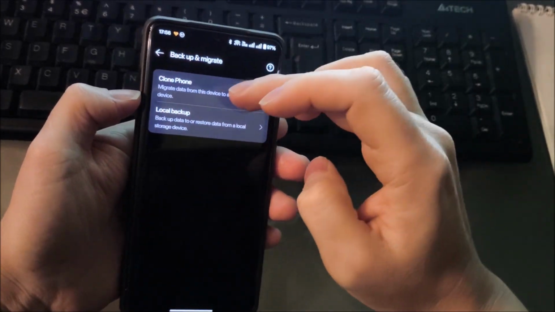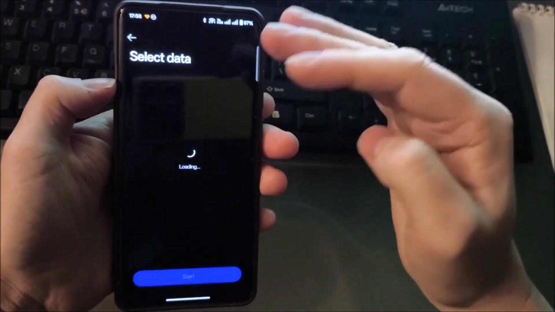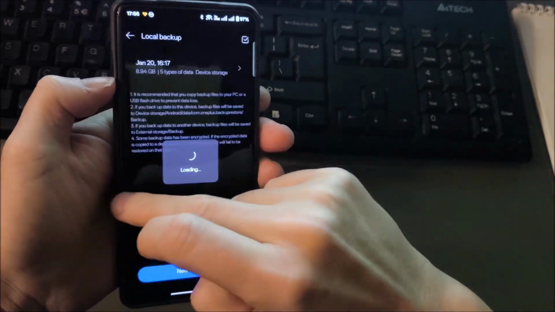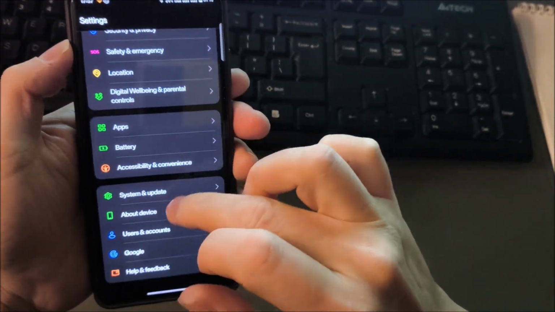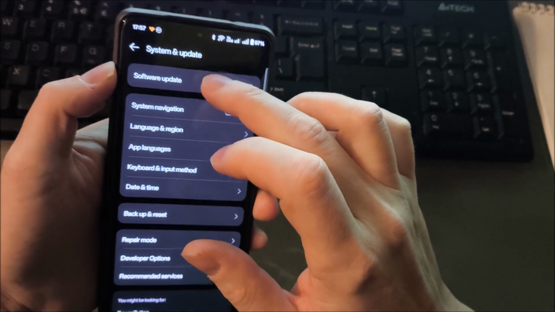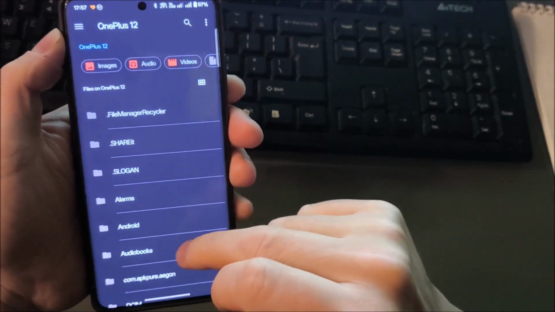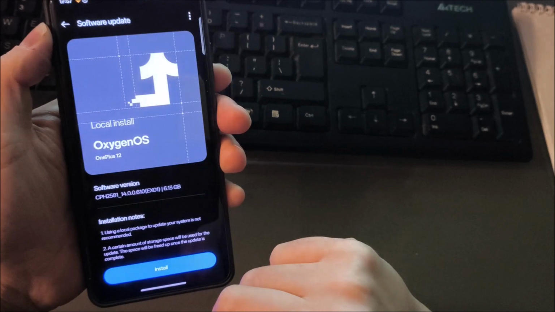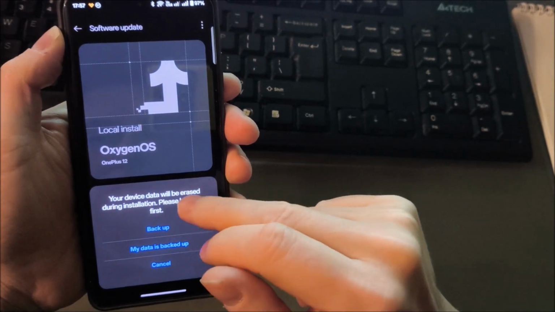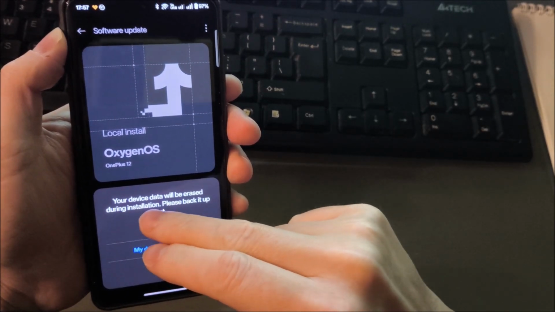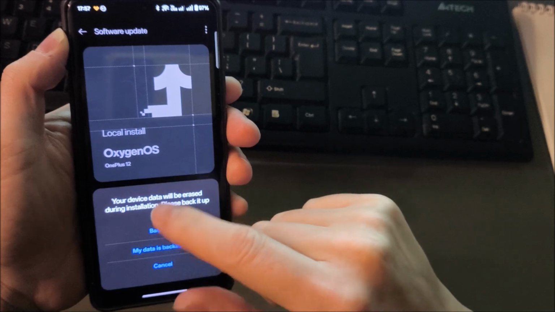You need to enter settings, then about, system software update, then three dots, then local install, scroll down and install. Okay, notification: your device data will be erased during installation. Please back it up first. I already did that, so my data is backed up, and I'm going to roll back.